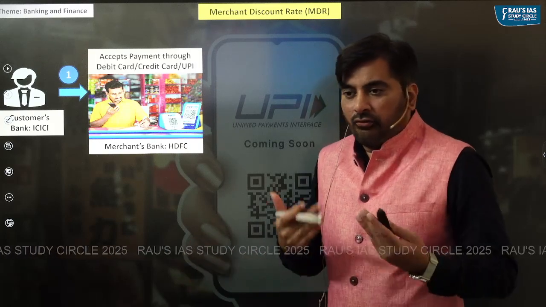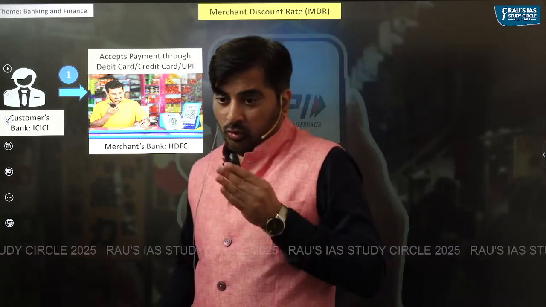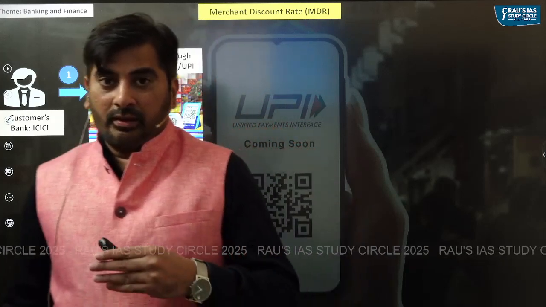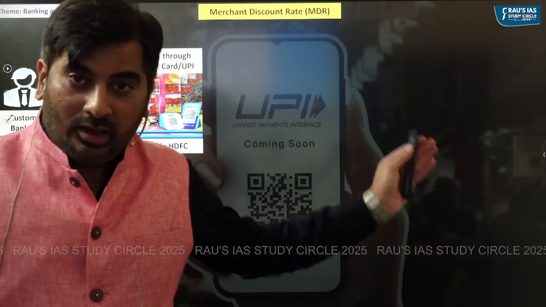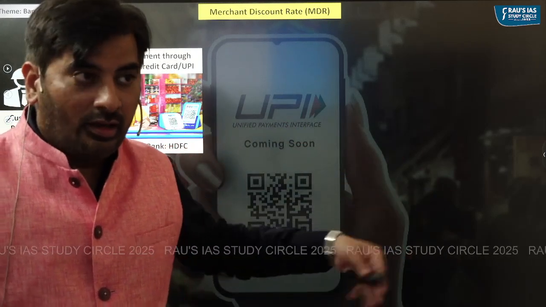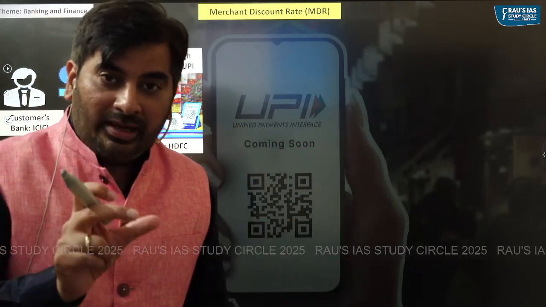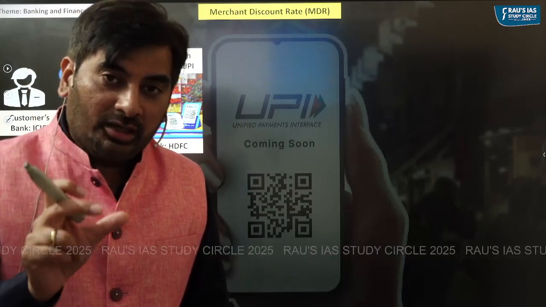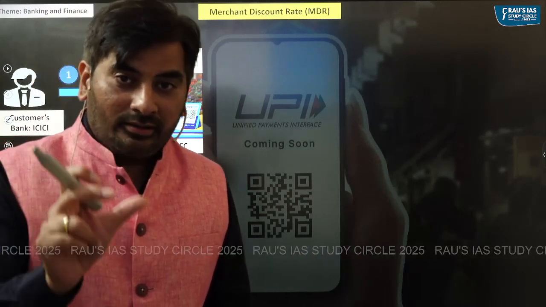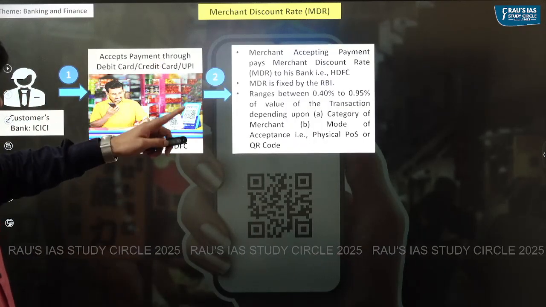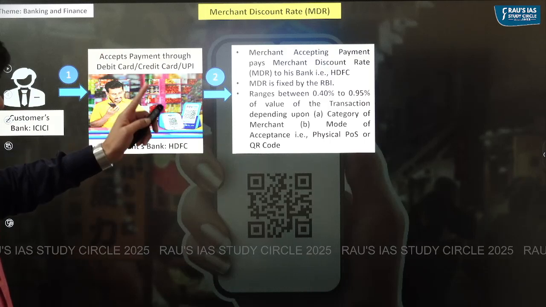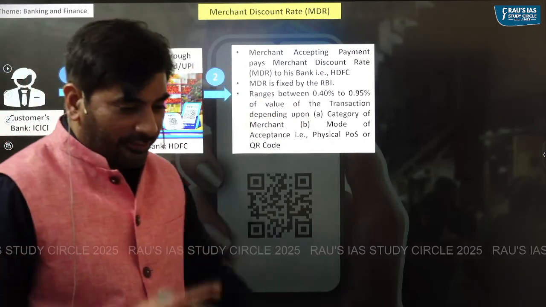Obviously. So for that, the merchant who is accepting the payment is required to pay a fee to his bank. Which is his bank? HDFC. To his bank, the merchant will pay a fee which is called the merchant discount rate.